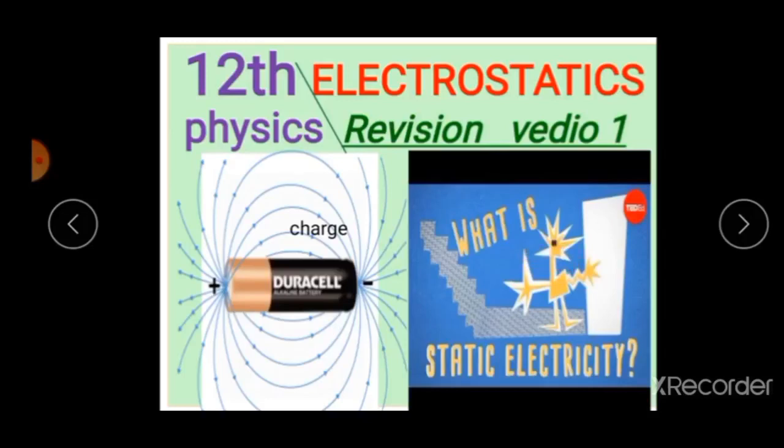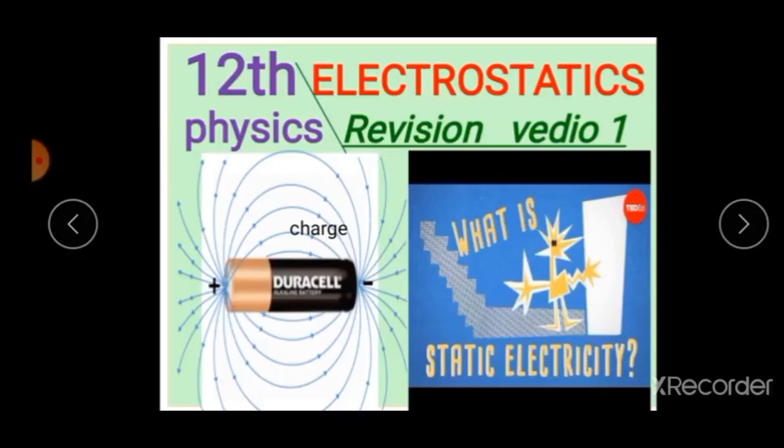When we rub our hands, some heat energy is generated in our hands but it does not create electricity. So students, here we simply transfer or redistribute the charges from one hand to the other hand. This is known as static electricity.